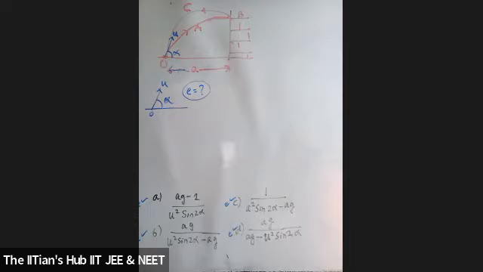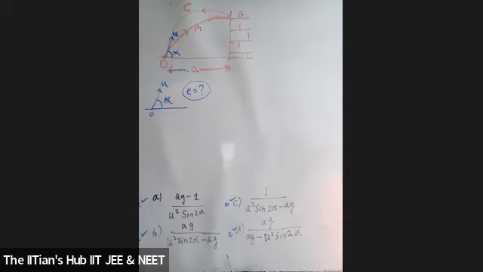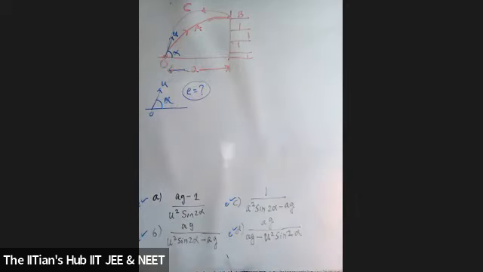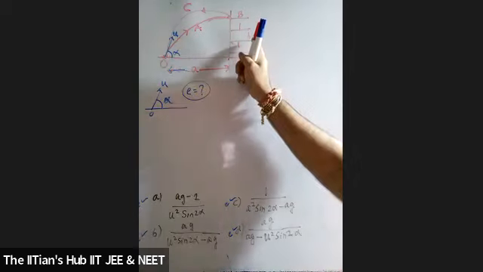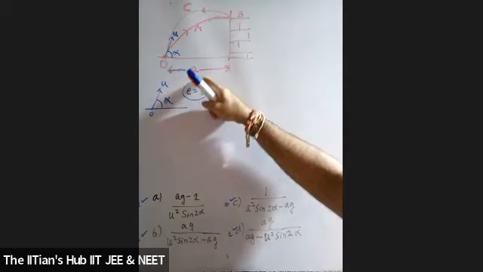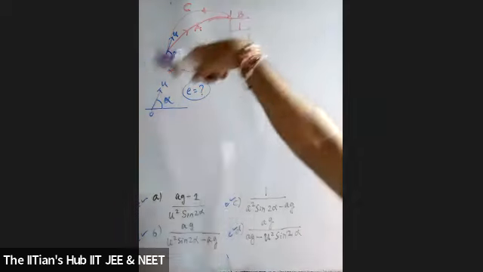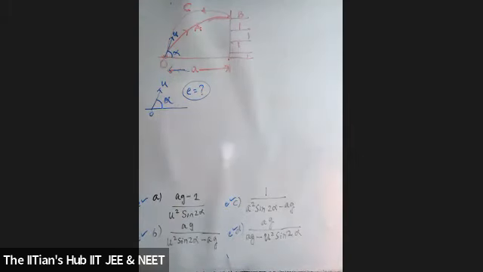Sir, repeat. Okay, I'm repeating the question, students. A ball is projected from the ground with a velocity u forming an angle alpha with the horizontal. It hits the wall at a distance a and returns back to the same position O, that is the original position.